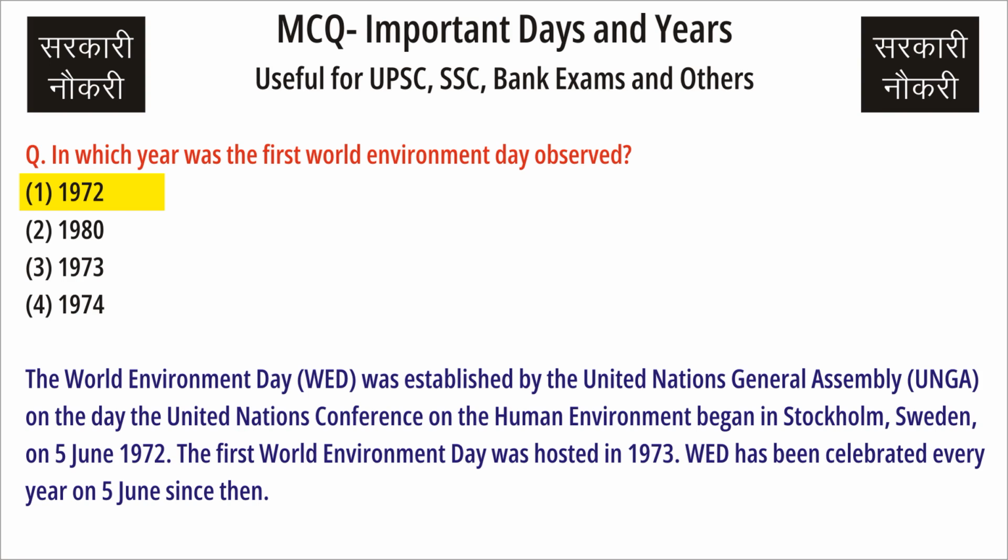Question: In which year was the first World Environment Day observed? Answer: in the year 1972. The World Environment Day was established by the United Nations General Assembly on the day the United Nations Conference on the Human Environment began in Stockholm, Sweden, on 5th June 1972. The first World Environment Day was hosted in 1973. WED has been celebrated every year on June 5th since then.